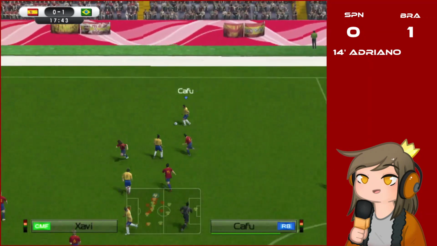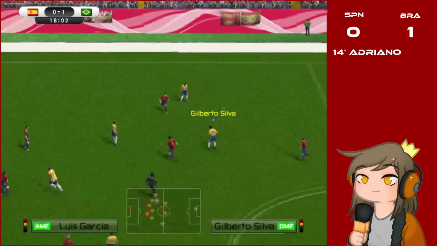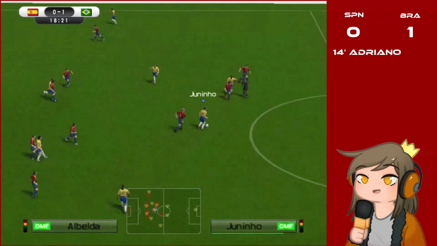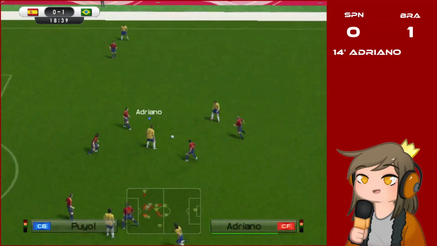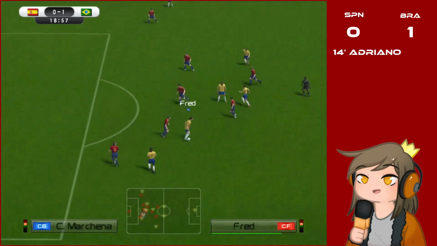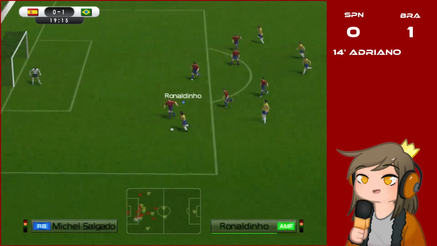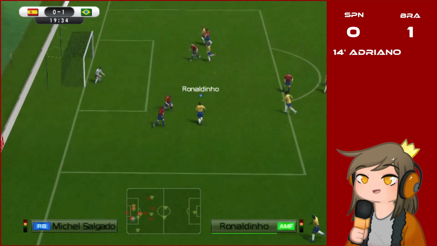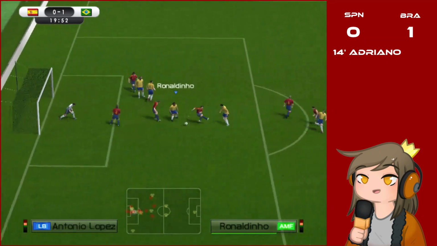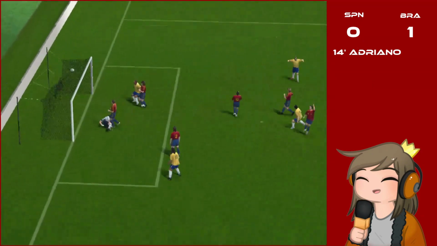It's Pujol marking them. Cafu. Passes back to Silva, who finds Juninho. Finds Kaká. Finds Adriano. Adriano finds Fred. He passes it to Ronaldinho. Ronaldinho cuts inside. He loses the ball, but he recovers it. And he kicks in. It's a goal.